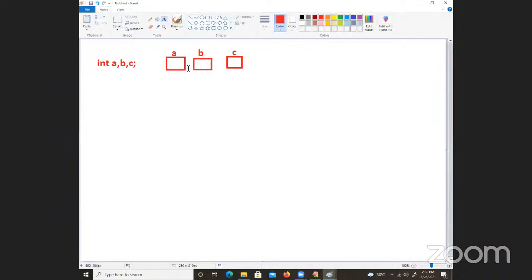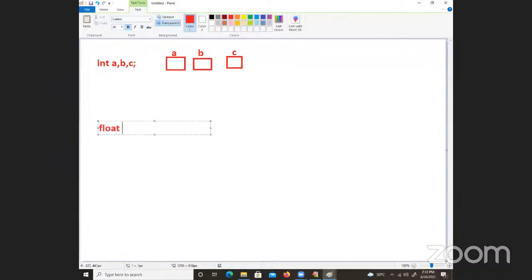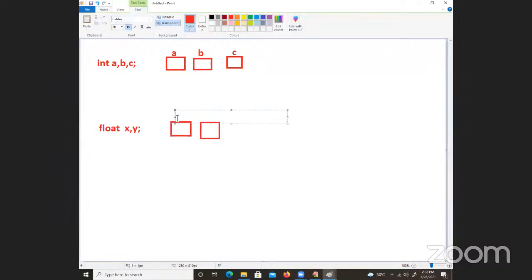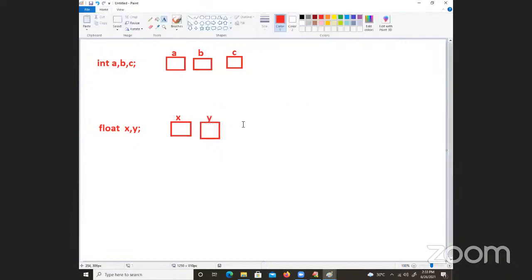Once this is done, this is the scenario. One more thing: float x, y. It creates memory space for floats also. When you store float data, you take variables indicated by X and Y. X and Y locations are created.